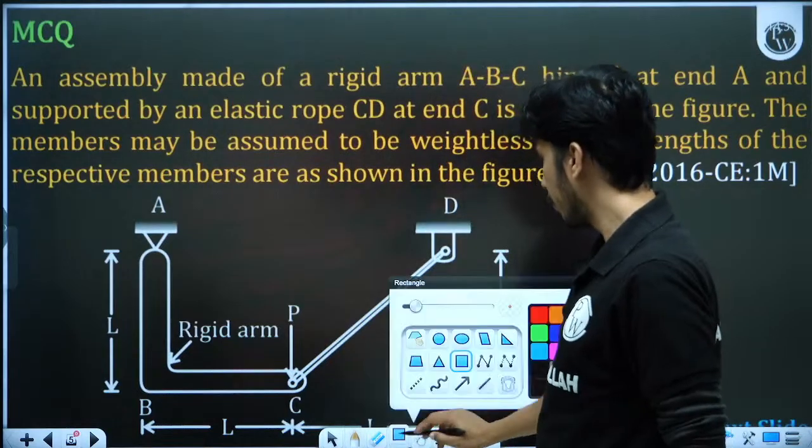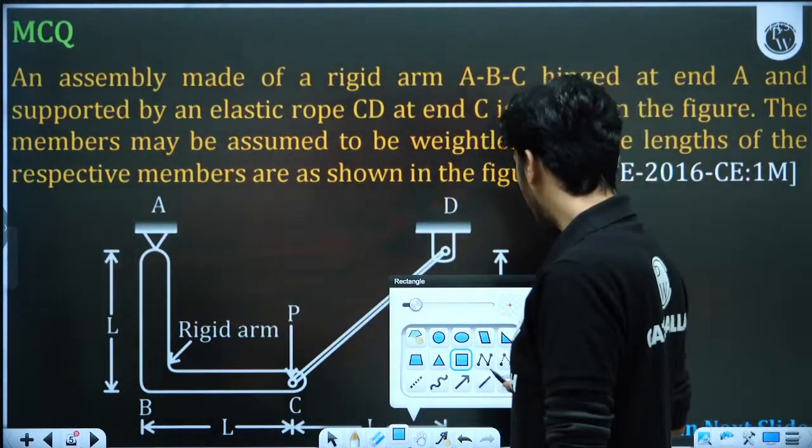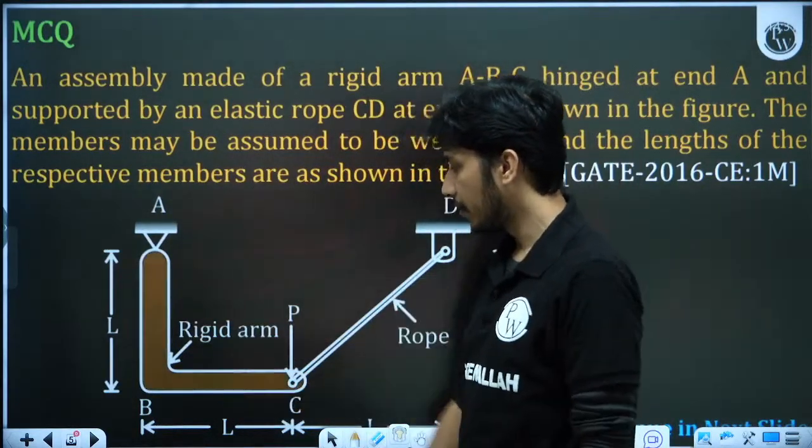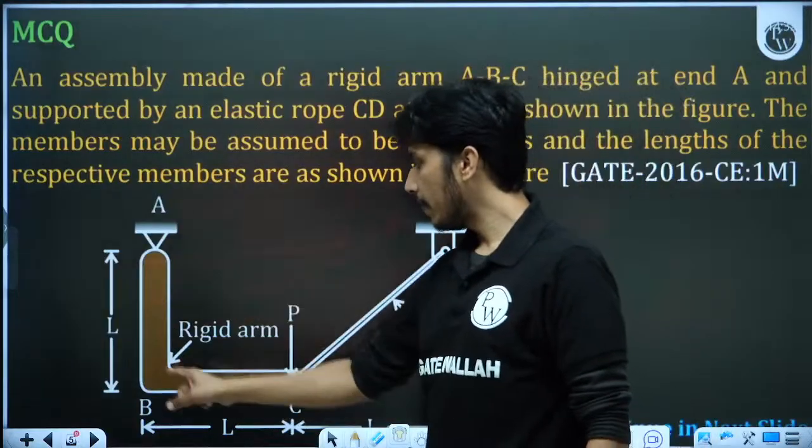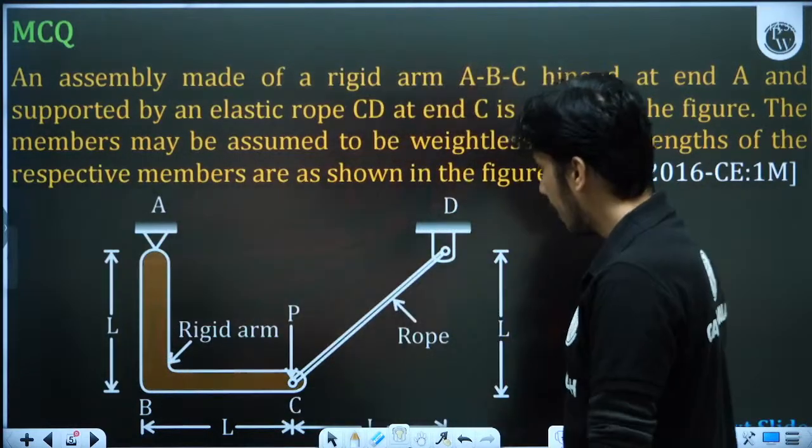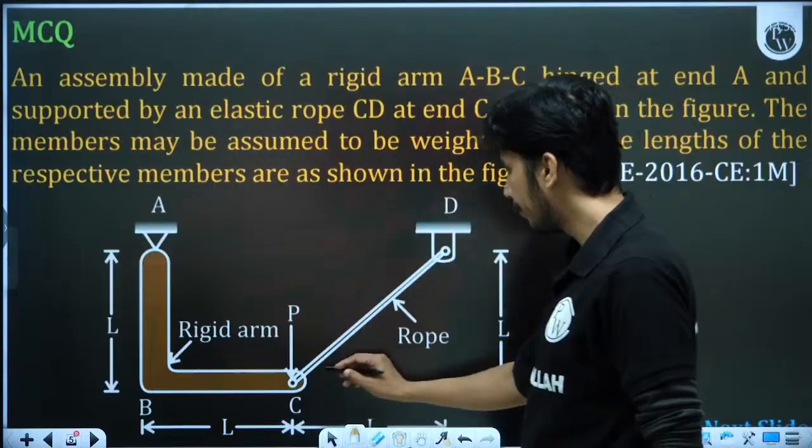This is the next question. There is a rigid arm. Rigid arm means the angle 90 degree will not change. Even if it is rotated, this angle will not change. This angle will always be 90 degree, and it is connected with a rope. This is your rope.